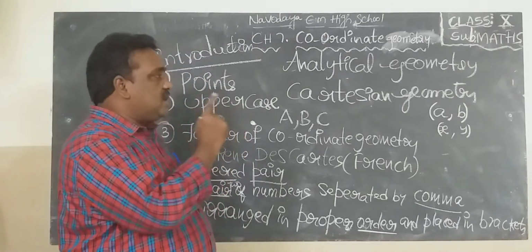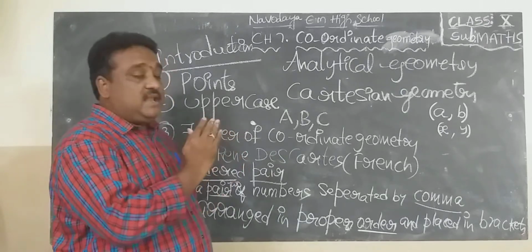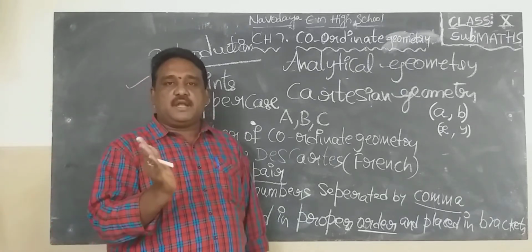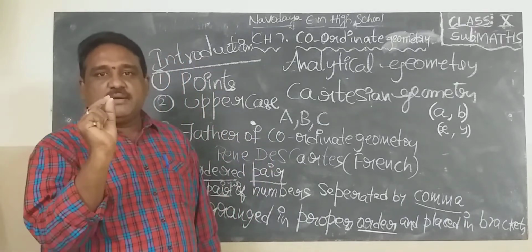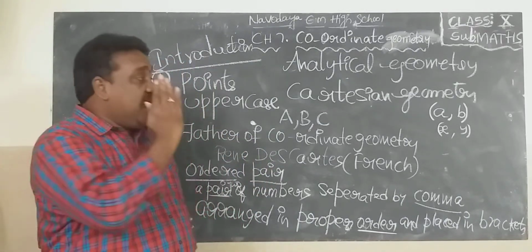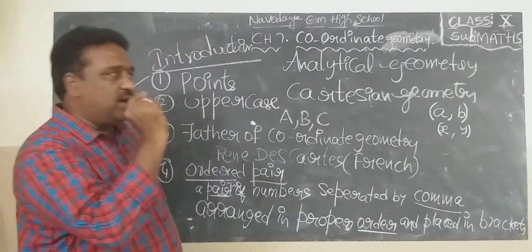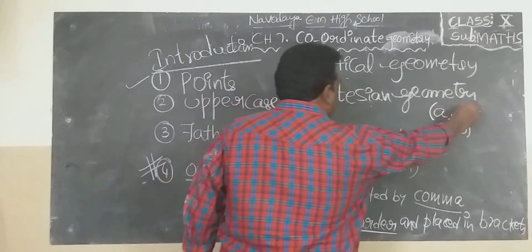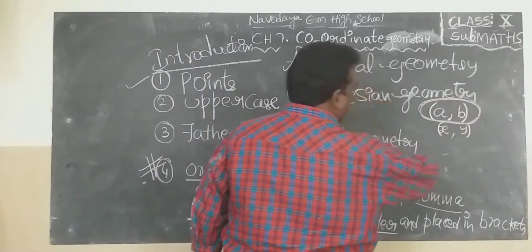A and B are two numbers. So they should be in proper order. First number A, second number B, and separate them by using comma and place in brackets. It is known as ordered pair A comma B. So how to read it? Ordered pair A comma B.